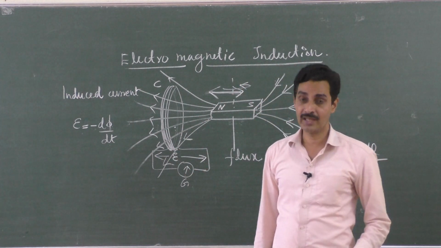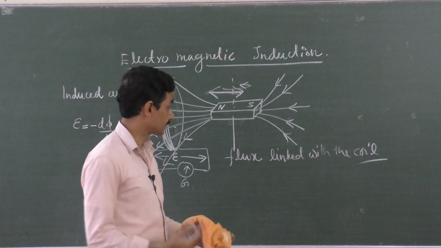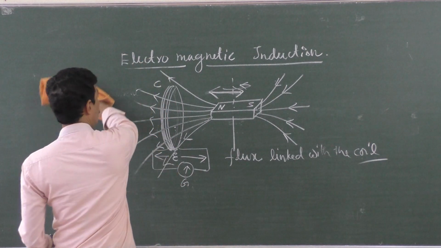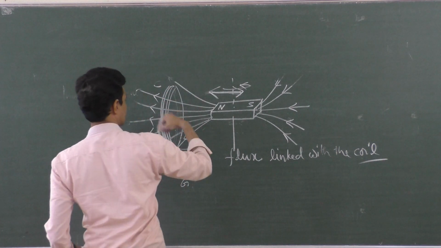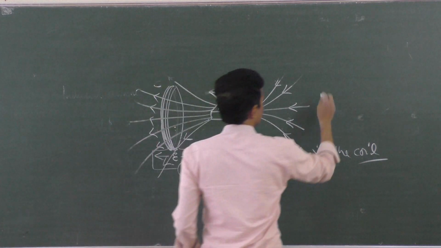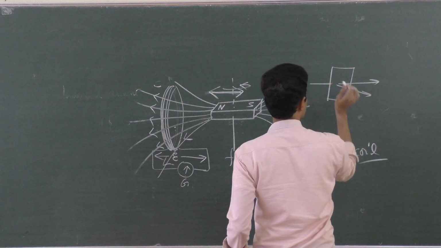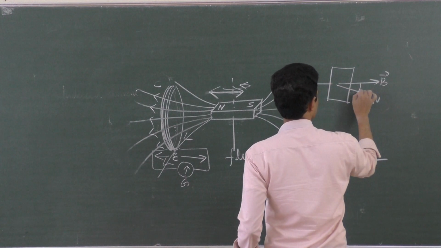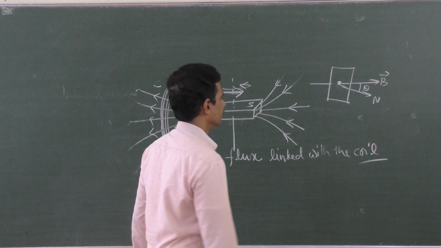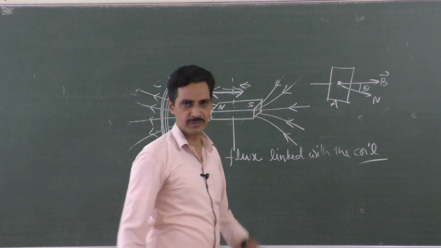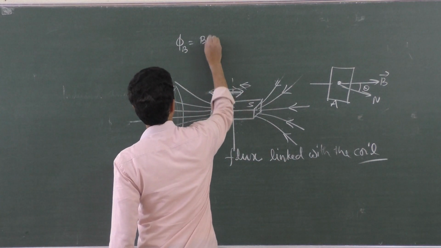Now flux linked with any coil is given by that formula I have discussed, right? Okay, we will go to the other things later. We will see how to produce the change first. Flux linked with any coil or any surface: suppose this is the surface and its normal is like this. If the magnetic field lines are crossing like this, B, and the normal is like this, and this is theta, then if the area is A, I don't take it as delta, but the full area A, then the magnetic flux is B A cos theta.